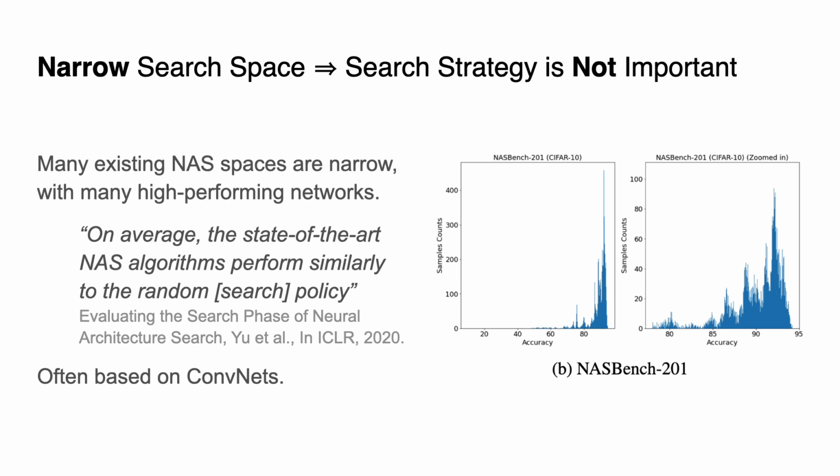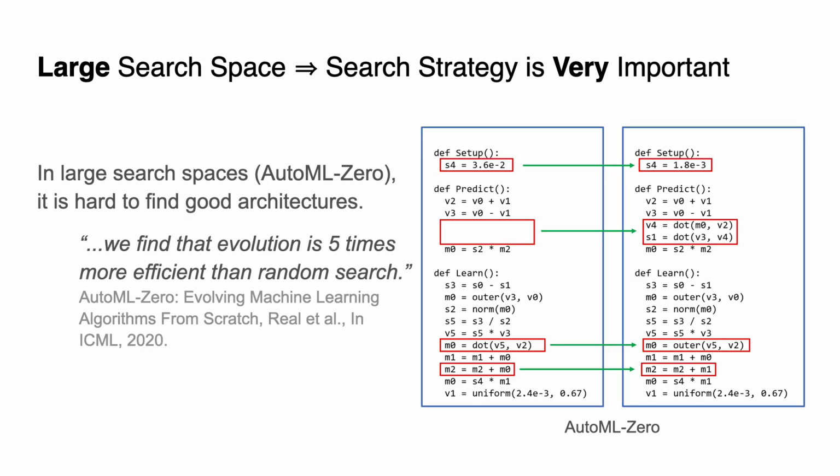It turns out that many of the common search spaces in the field are narrow, with many high-performing architectures clustered at the top. This means that even the super simple random search strategy performs on par with state-of-the-art algorithms. Furthermore, these spaces tend to be based on convolutional networks, which severely limits the type of architectures that can be found. On the other hand, the search strategy matters much more in the very large search space of AutoML-Zero, which